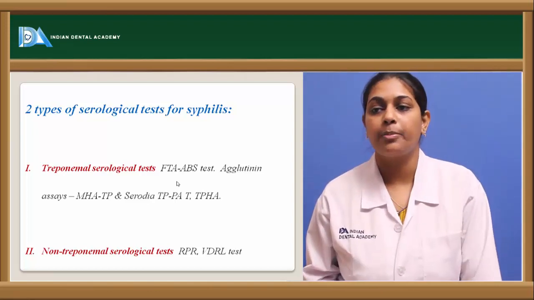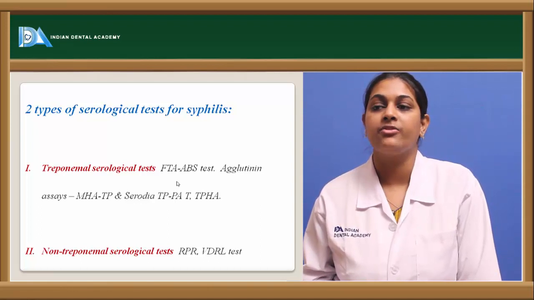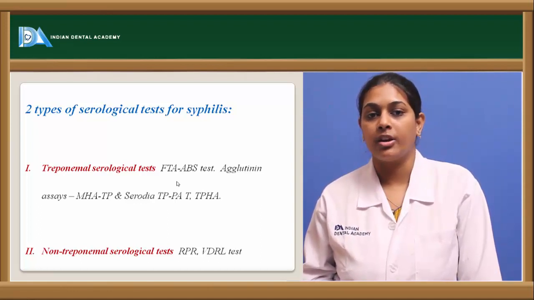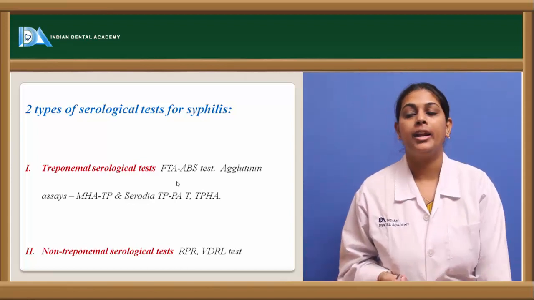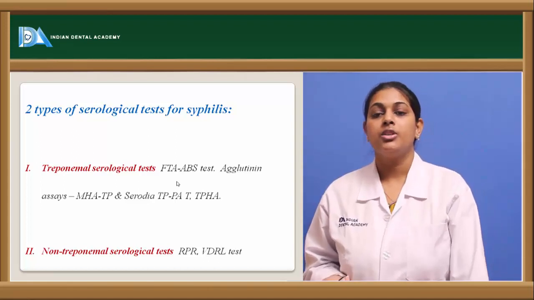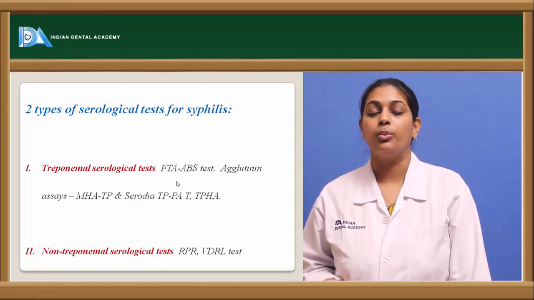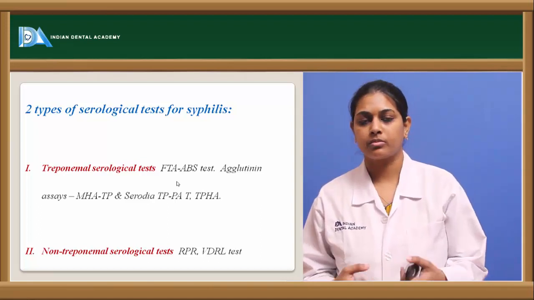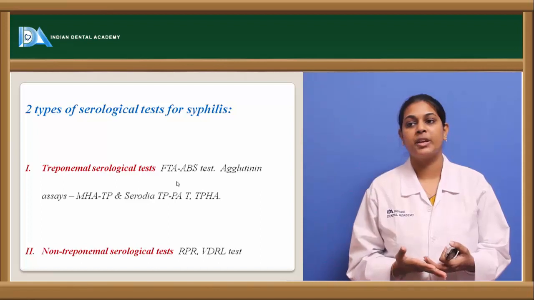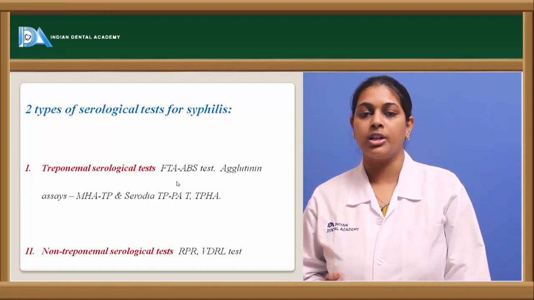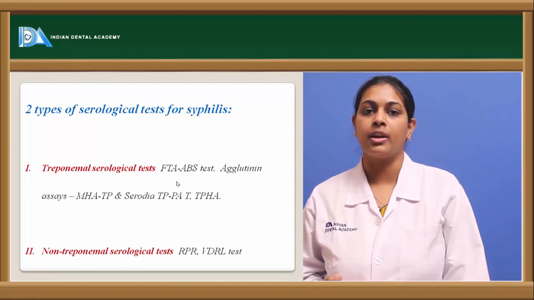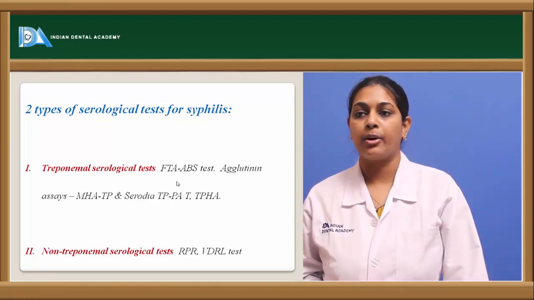Next, coming to the non-treponemal serological tests, that is the rapid plasma reagin test and the Venereal Disease Research Laboratory test. So the Treponema pallidum hemagglutination test, which is the Serodia test, tries to observe the presence of antibodies to this syphilitic spirochete species in the blood. So this is one of the tests which tries to identify the antibodies produced by the host immune system against this spirochete species.